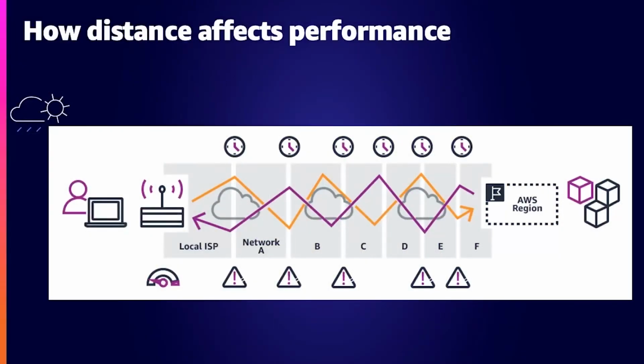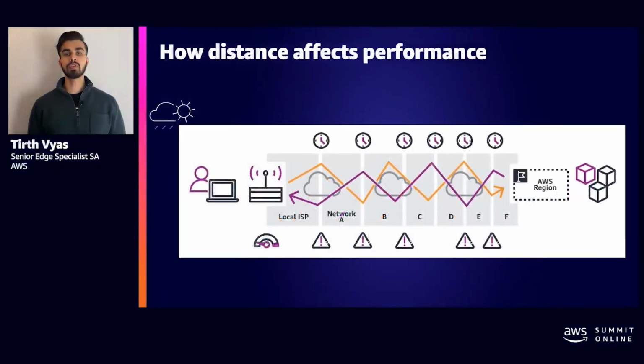So why does all this matter? The internet rarely goes in a straight line, and it can take many networks for users to reach your app. If you do the math for the common fiber types used to build the internet, you will find that you can only travel about 100 kilometers or 62 miles round trip per millisecond. In short, it takes time to cross significant distances, and these latencies will add up. Each individual hop or router can also impact performance, as each one is a chance for congestion, jitter, or even packet loss.